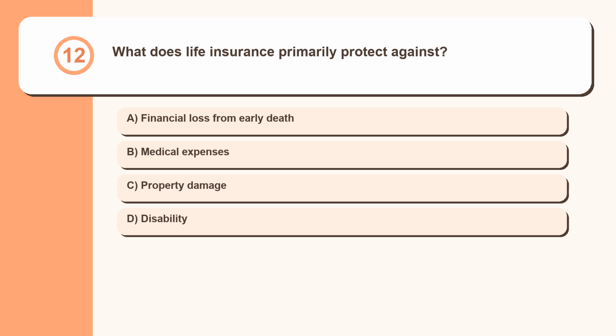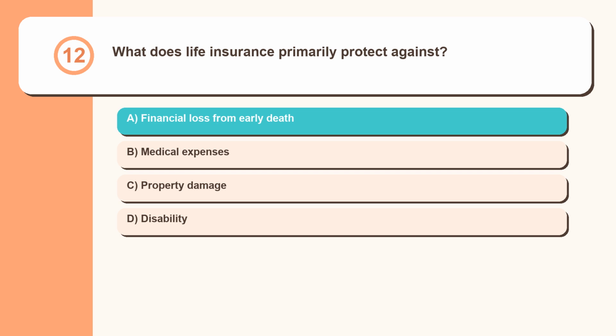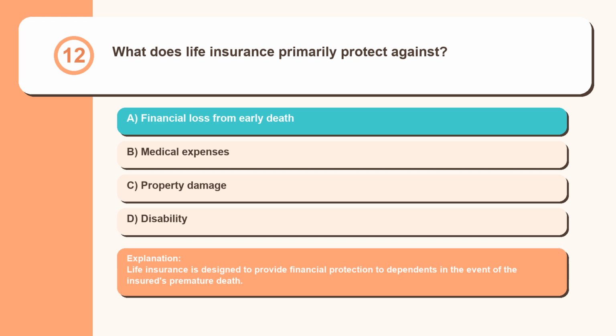Question 12. What does life insurance primarily protect against? Financial loss from early death, medical expenses, property damage, disability. Life insurance is designed to provide financial protection to dependents in the event of the insured's premature death.